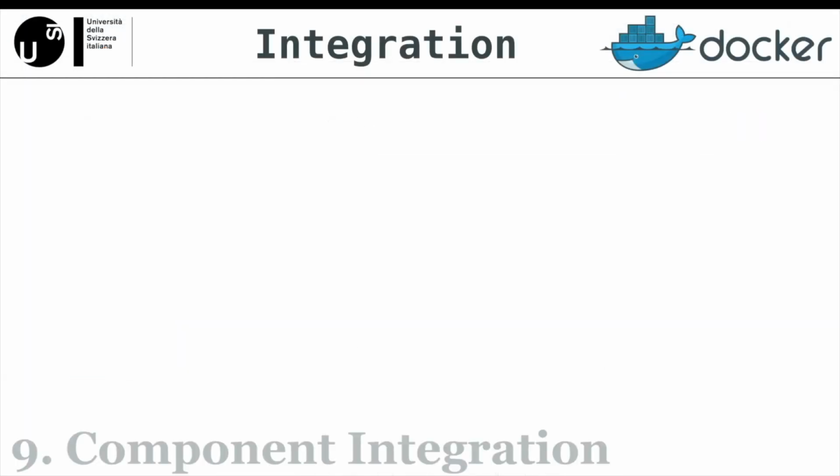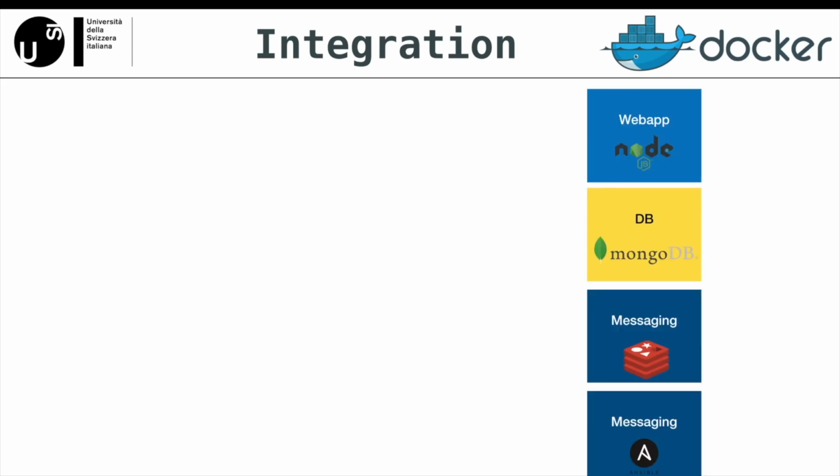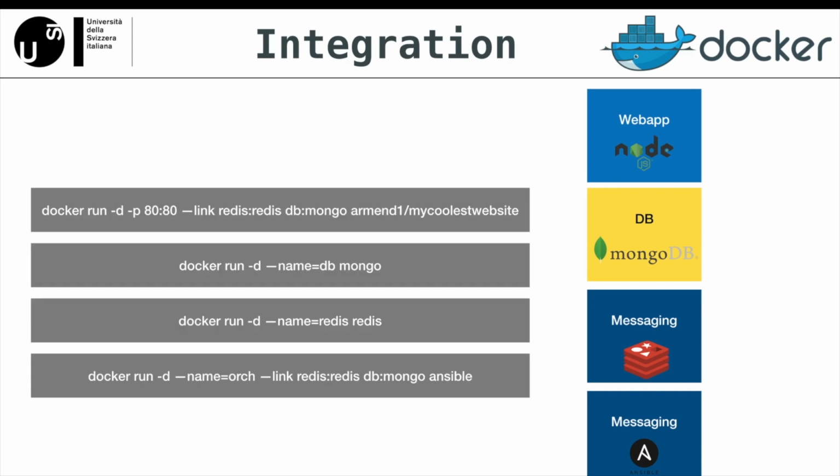Last but not least, we are going to look at component integration. So far we have only seen simple examples of a small number of containers working together. But what if we have a larger software system? How are the components integrated with each other? What if I were to make my application more complex and add MongoDB as a database, Redis for messaging, and Ansible for orchestration? We need to run all the images and link them with a link command to make the app work. These are all the commands we need to run one by one.